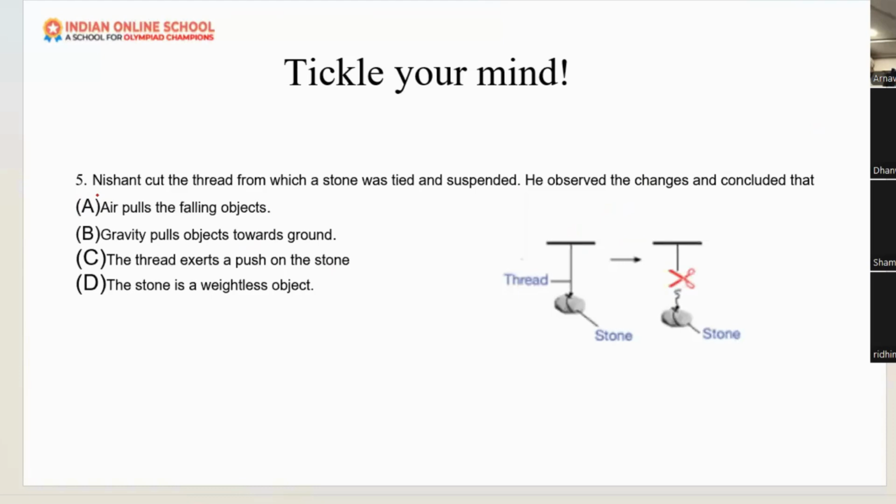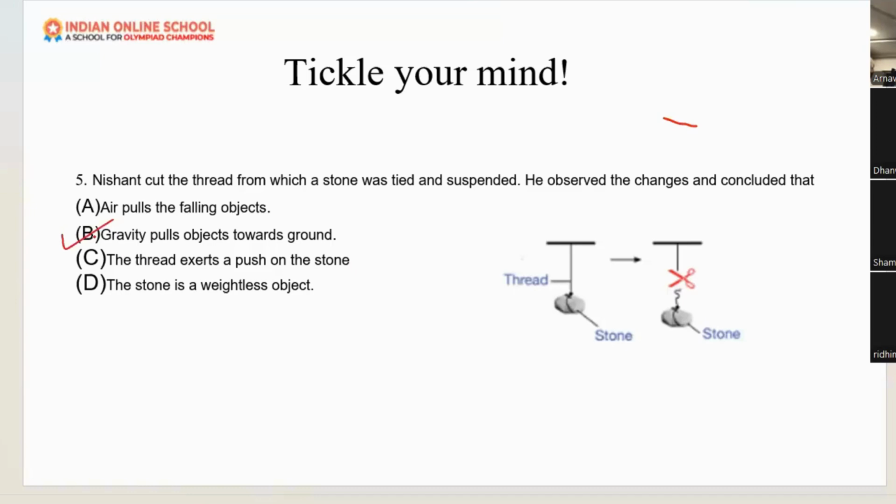Next, Nishant cut the thread from which a stone was tied and suspended. He observed the changes and concluded that. Here you can see in the picture what Nishant did. He cut the thread with a scissor. So what will happen? B, gravity pulls objects towards the ground.